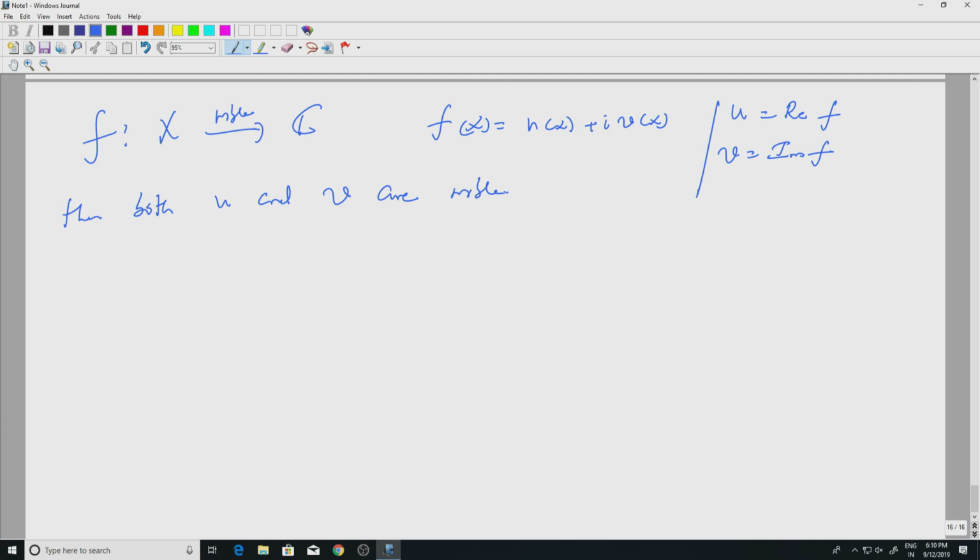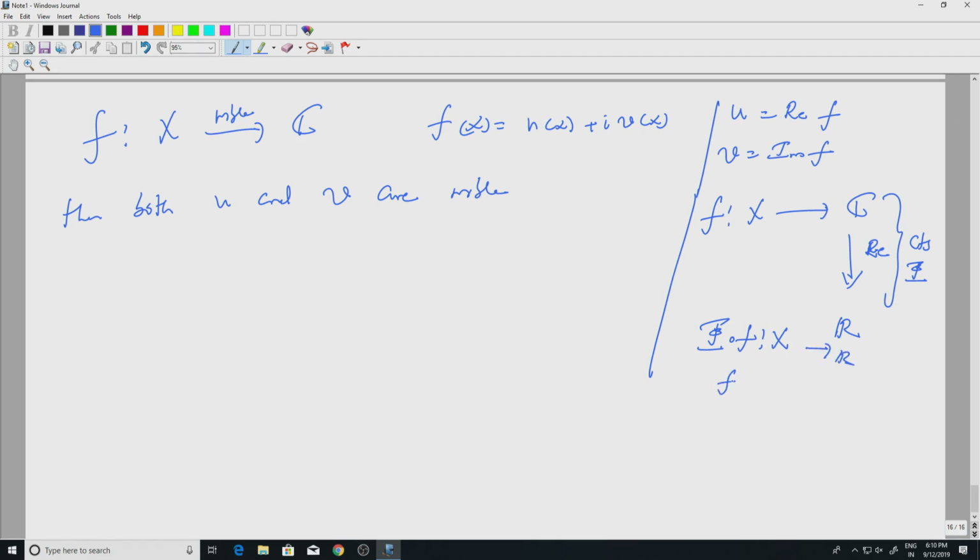Why is that? Well, you can look at the map. I have f going from X to C, and from C to the real line I can take the real part. This is a continuous map, call that capital Phi. Then I am looking at Phi composed with f, which is x going to u of x, and so this is measurable, because Phi is continuous. So, both u and v are measurable real valued functions.